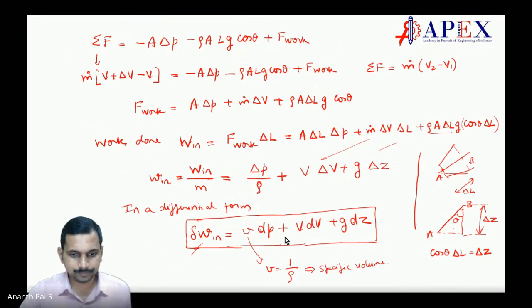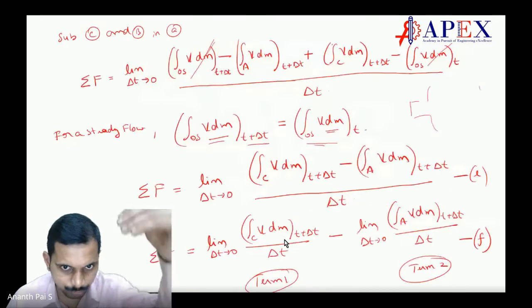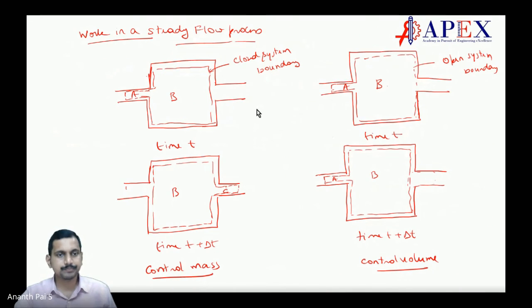Let us go from the first only. So what we are considering is work in a steady flow process. We have a closed boundary here, considered with A and B as the closed boundary at time t. The same thing is the open boundary at time t, correct? Closed boundary and open boundary at time t are the same, correct?